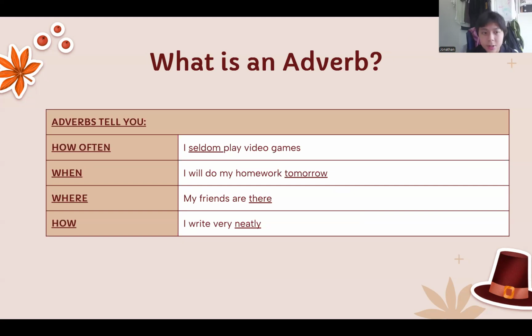Another adverb is the where adverb. These adverbs just tell you the location of something. For example, my friends are there. My friends could be here. There and here are both adverbs.